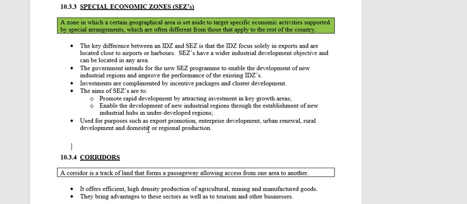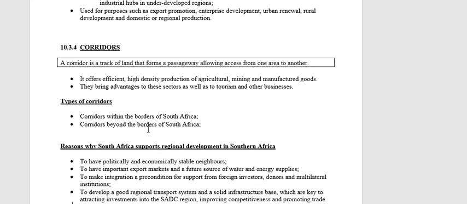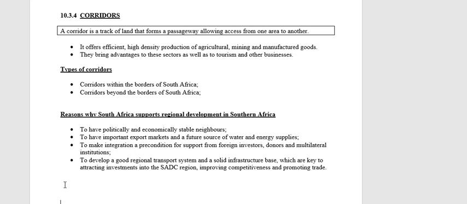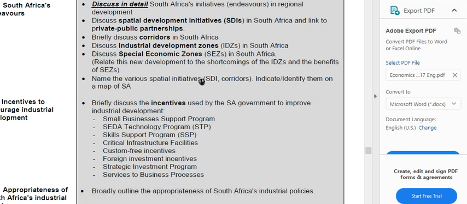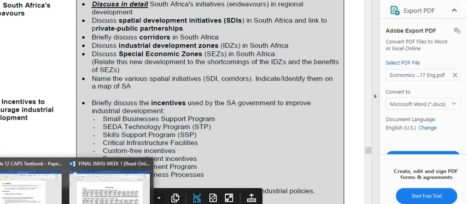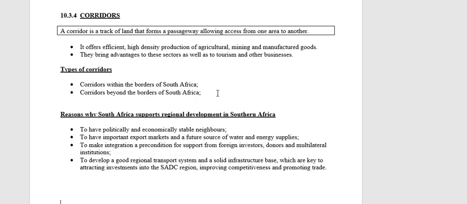All right. And then the last thing for this essay question is the corridors. Again, I refer you back to your guideline. It says briefly discuss corridors in South Africa. You must make the list of the different corridors that exist. The corridors basically relate to the SDI.